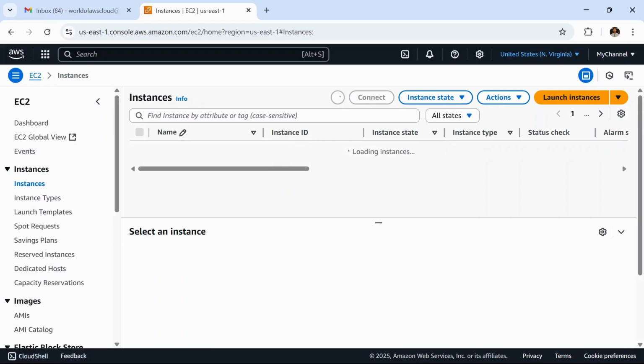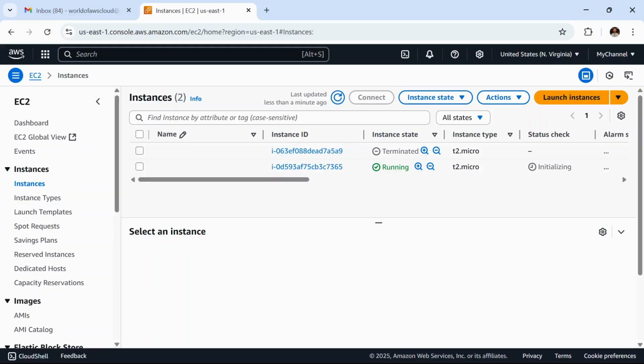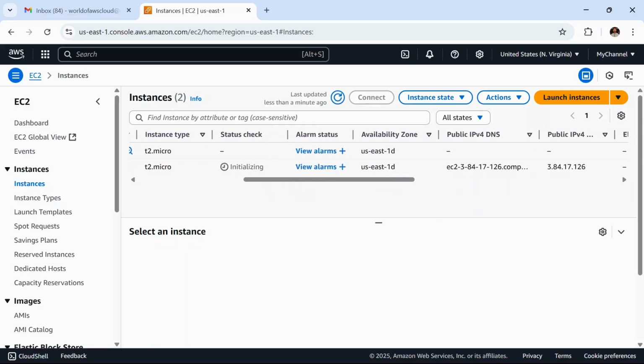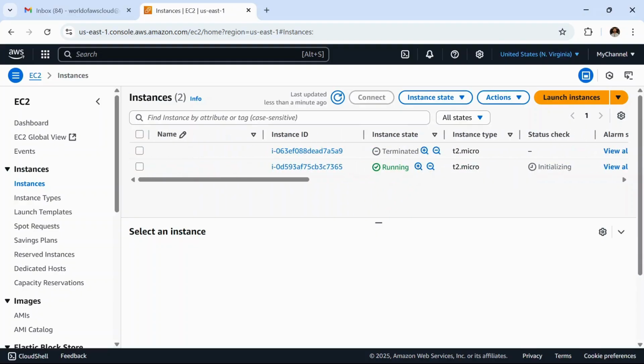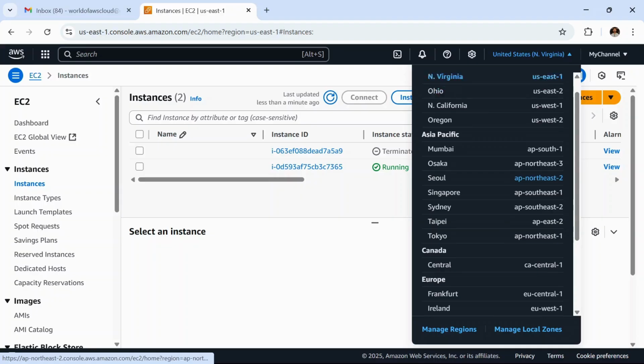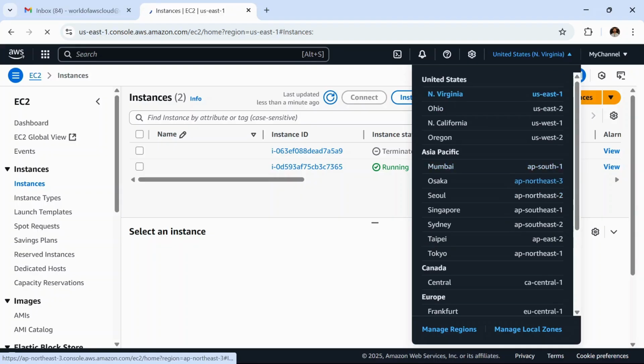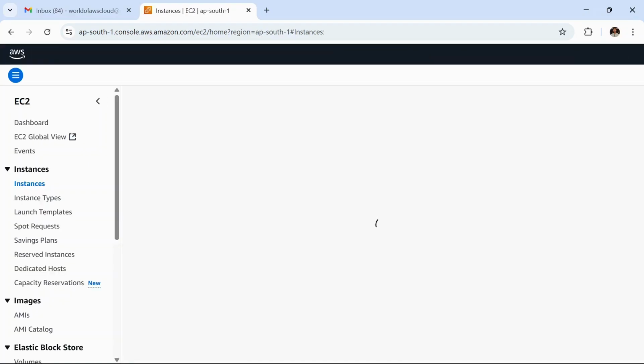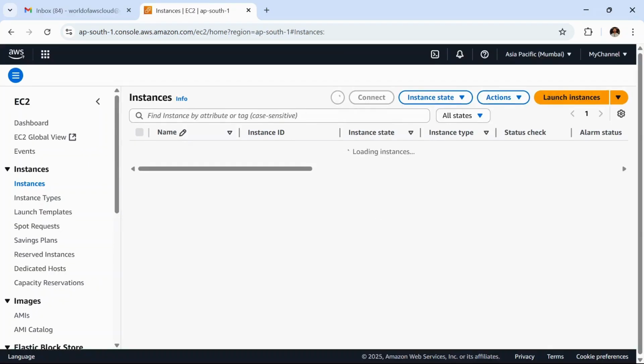So I am in the North Virginia US East 1, right? So let's check here. EC2 should be here only. As we can see, the EC2 instance is here in the US East 1, and let's go to the Mumbai region so that we can verify the security group.